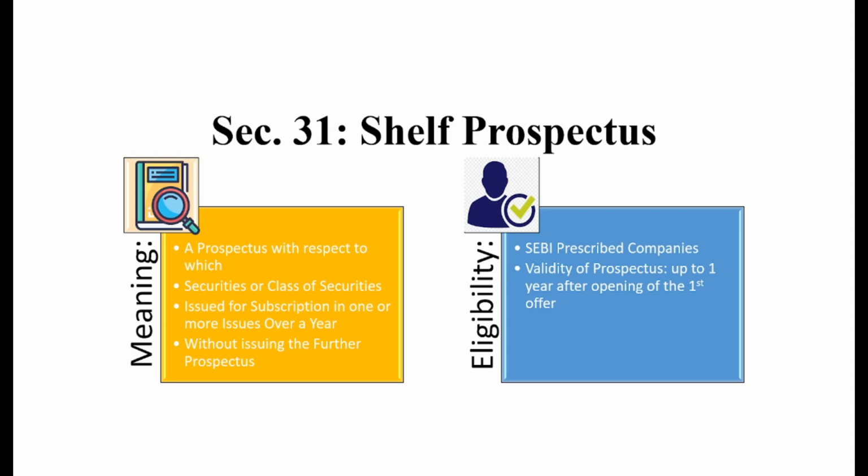So the next question that can arise is, who is eligible for such an issue? The answer is the companies prescribed by SEBI or those under the surveillance of SEBI. It means listed companies shall be eligible for issuing a shelf prospectus, and the validity of the shelf prospectus shall be 1 year, starting from the date when the first issue or first offer was made.